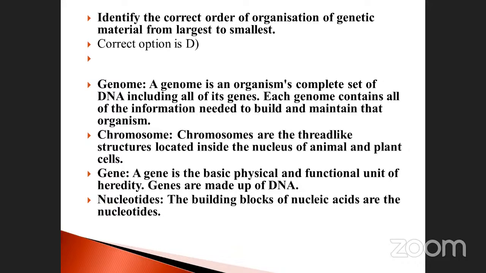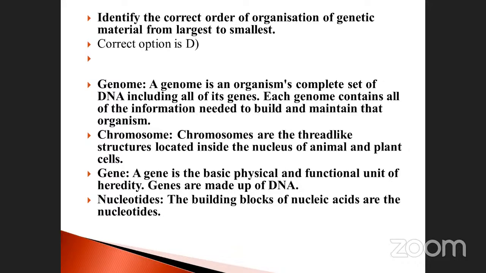Genome first. A genome is an organism's complete set of DNA, including all of its genes. Each genome contains all of the information needed to build and maintain that organism. All the genes have the information. What is the meaning of information? Nothing but your characters, skin color, diseases, blood group, whatever it may be.